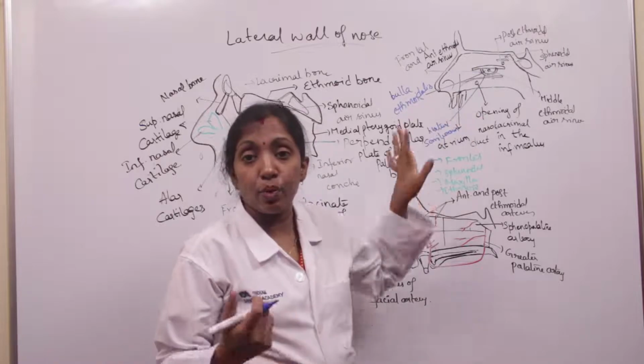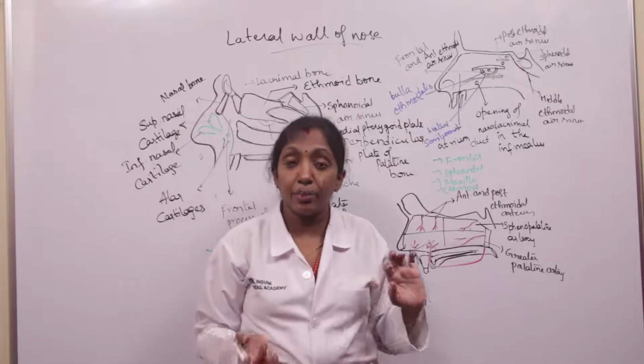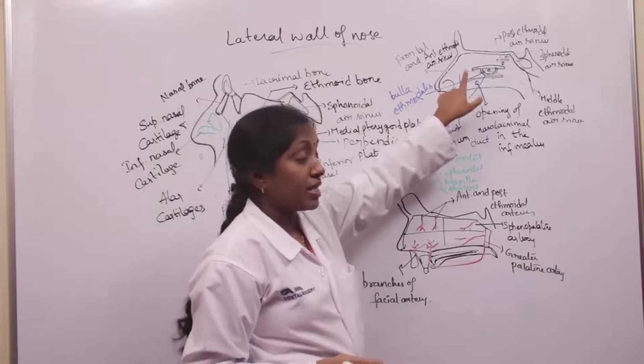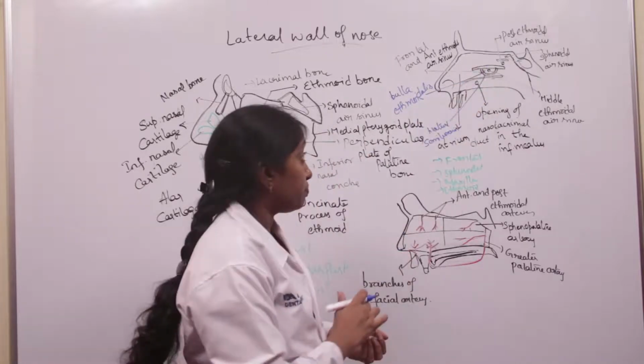Bulla ethmoidalis is a bony bulging caused by the underlying middle ethmoidal air sinuses, and hiatus semilunaris is a sulcus present beneath the bulla ethmoidalis.